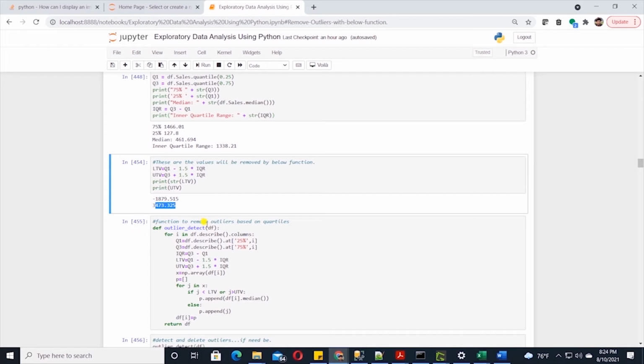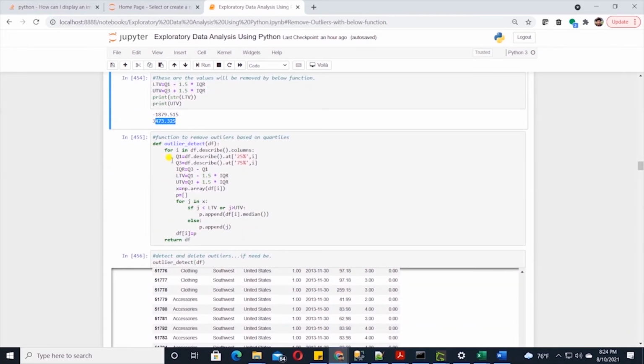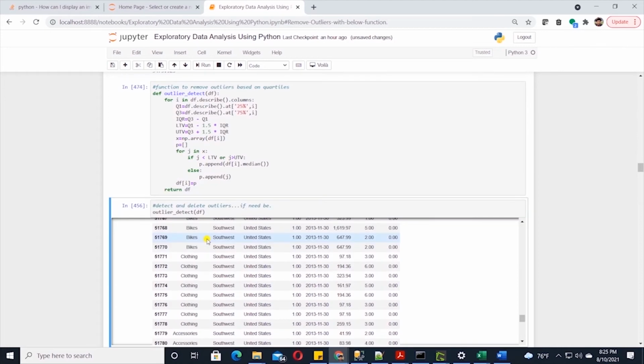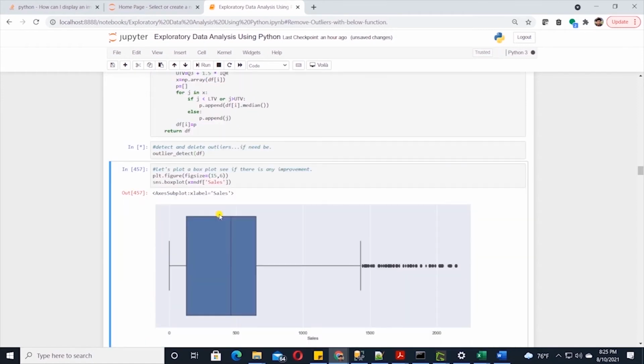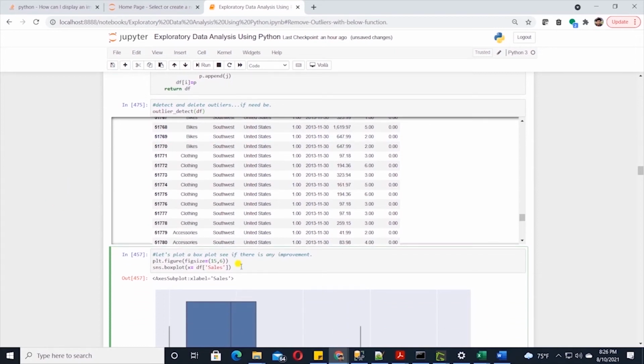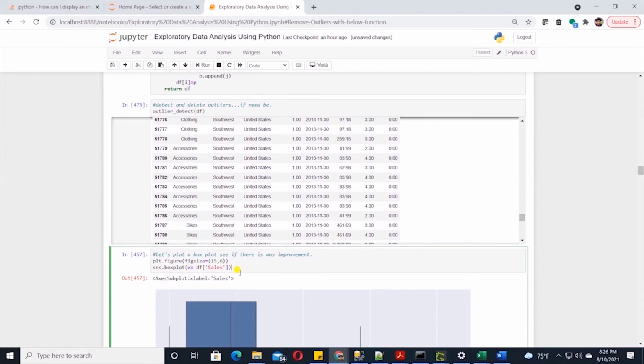Below is our function that does the bulk of the work. It takes a data frame and figures out the 25th and 75th percentiles, calculates the threshold based on the IQR, and returns a data frame excluding the values outside the thresholds. I will call the function with the data frame. This will take a few seconds to complete, so I'll give it some time. Okay, the function call is complete, and let's plot the data again.